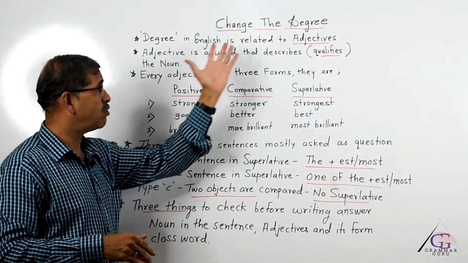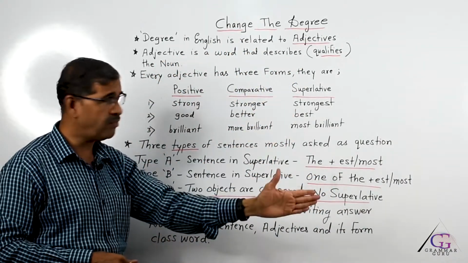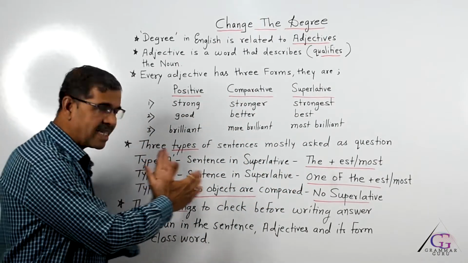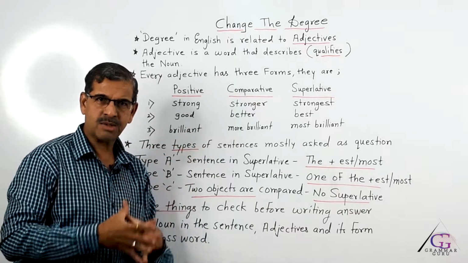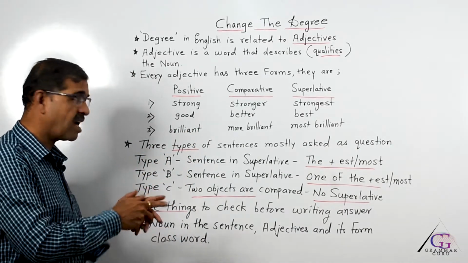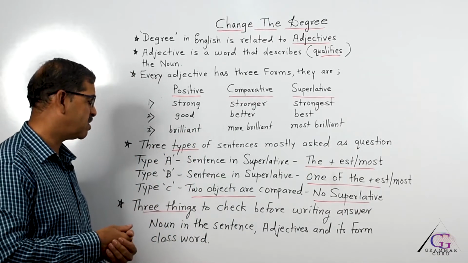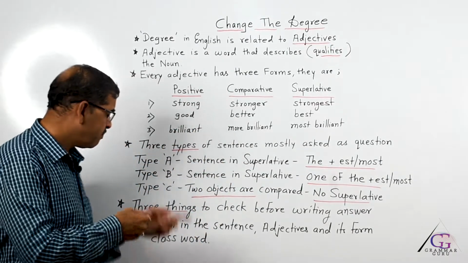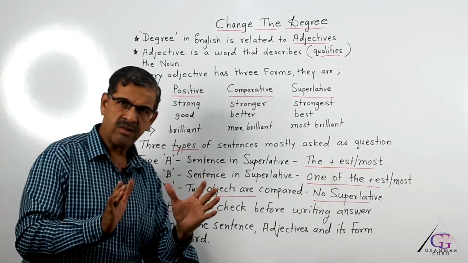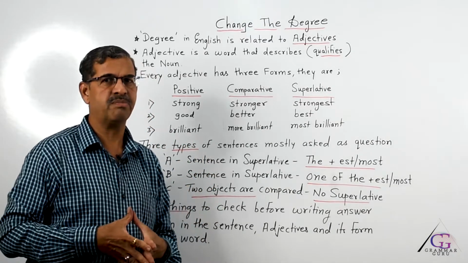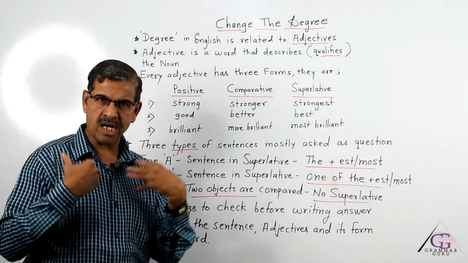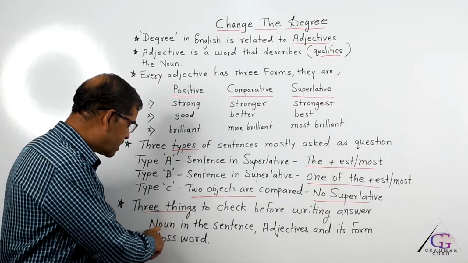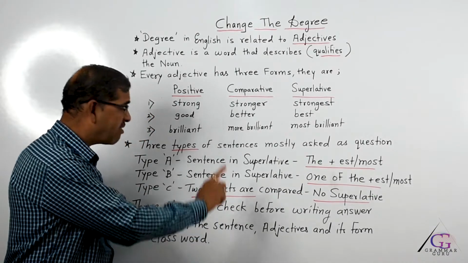So, we have discussed what adjectives are, then we talked about three forms, three types of adjectives and three types of questions that appear in the paper. Now, the last point over here is, before we start discussion of transformation of sentences from positive to superlative or superlative to comparative, we must know, before we start writing any answer in the paper, three questions you have to ask yourself when you see the given sentence. The first thing is we have to ask what noun is there in the sentence.